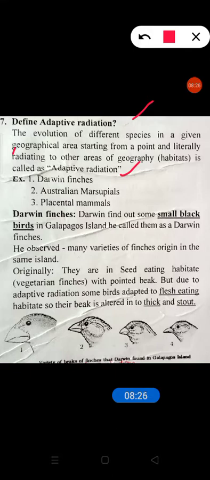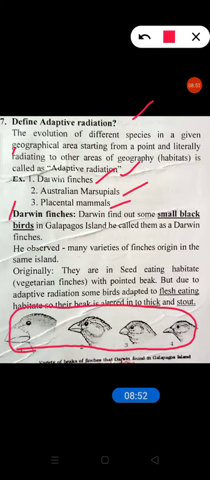Examples of this are Darwin finches, Australian marsupials and placental mammals. Darwin identified some small birds and named them Darwin finches. He observed these birds on the Galapagos Islands. Their origin is vegetarian; by birth they are vegetarian birds.